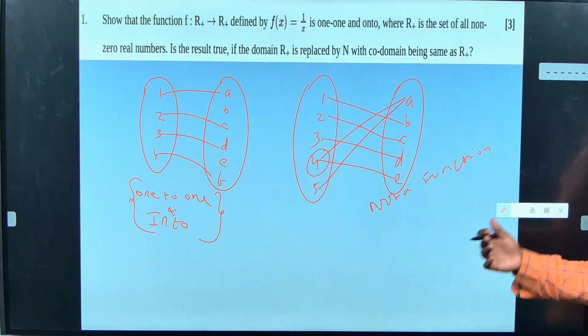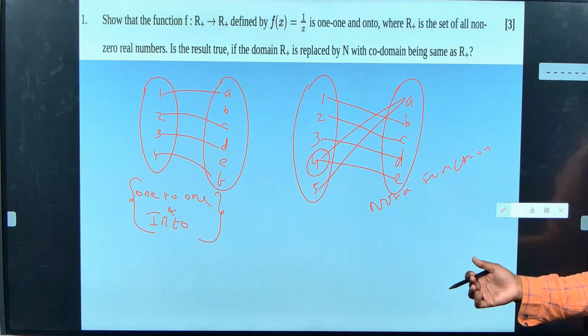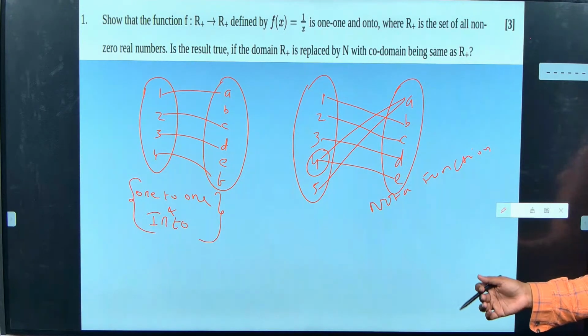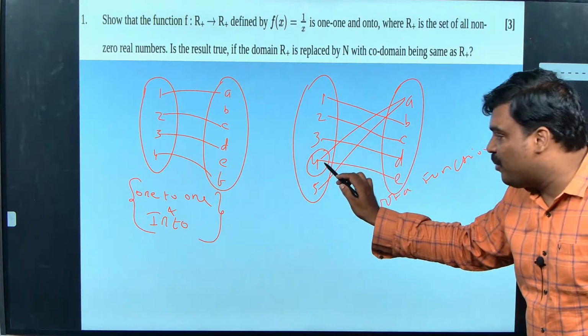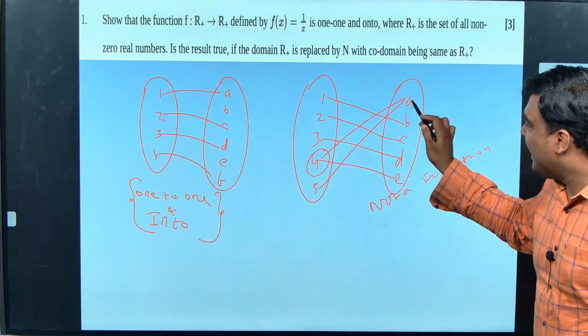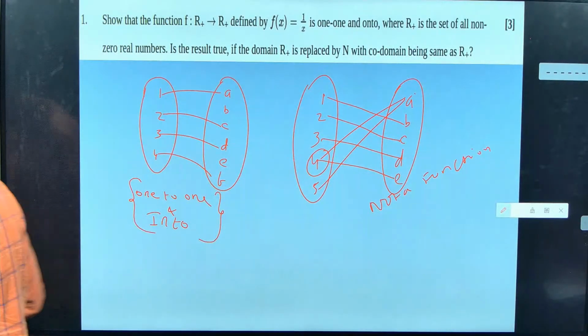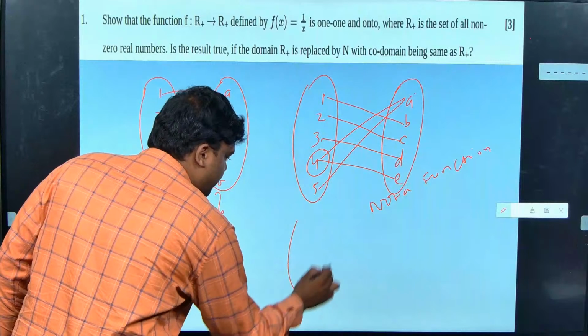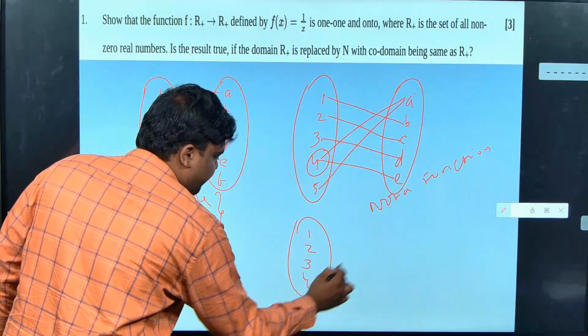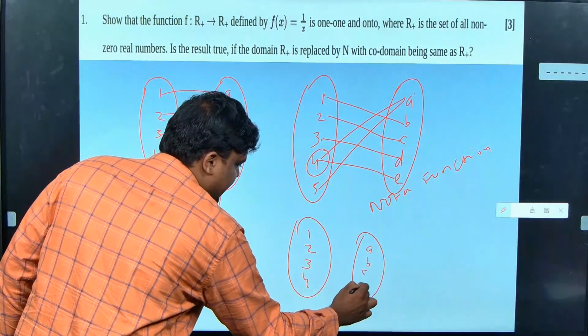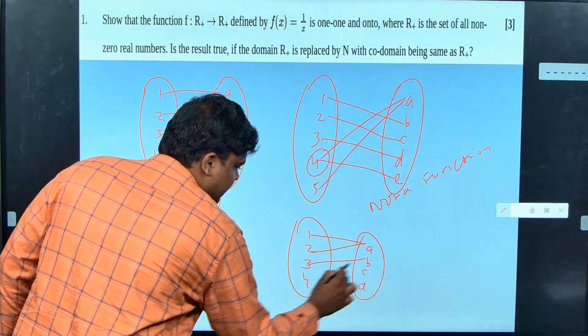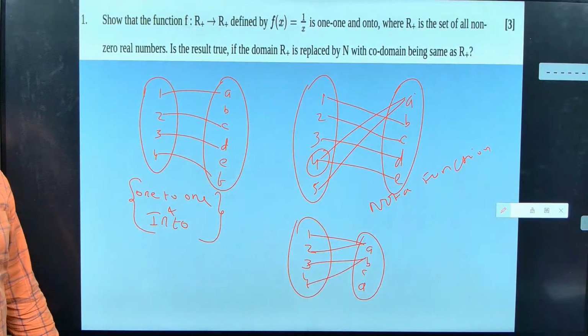If you are silent, what does it mean? Understood or not understood? So we can identify many-to-one, sir. See, Mithun, many-to-one is not this kind. Many-to-one should be like this. 1, 2, 3, 4, I have A, B, C, D, and I map like this. Then I can say it is many-to-one.